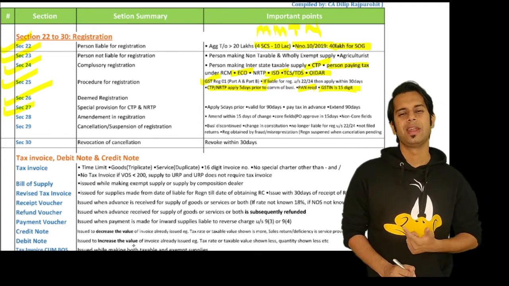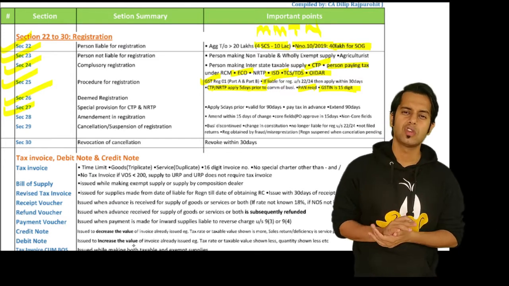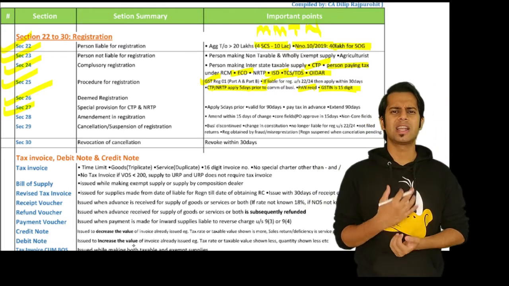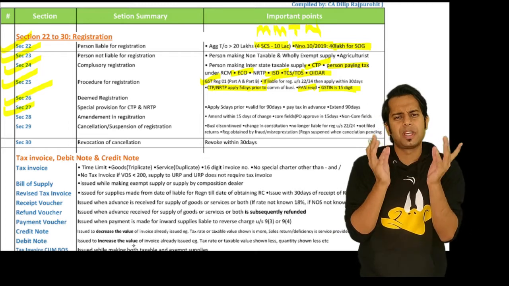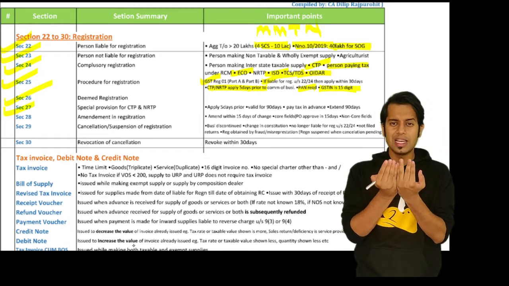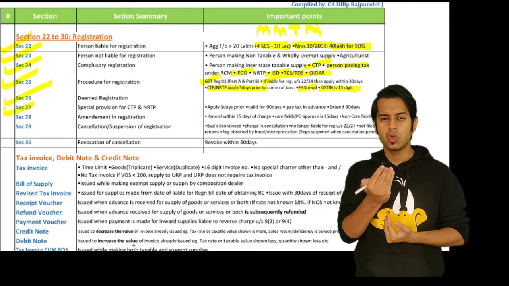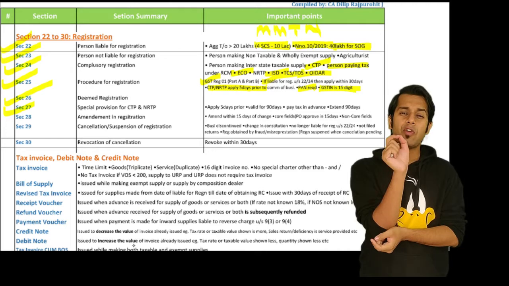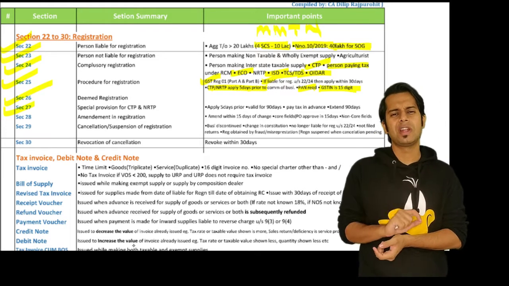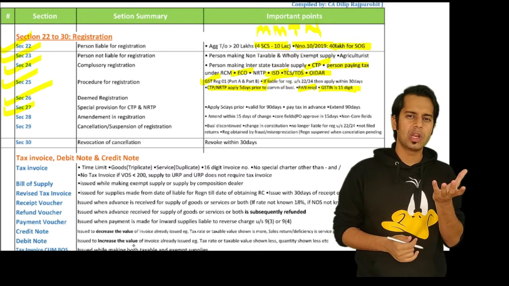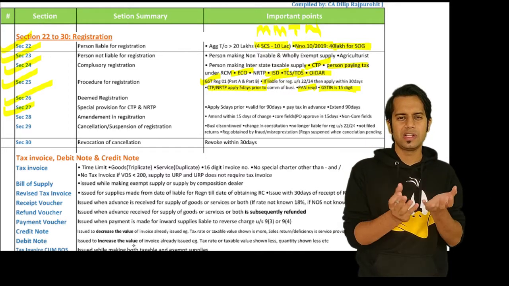Section 27 is talking about the special provision which is applicable to a casual taxable person or non-resident taxable person. So what are the special provisions? They should take registration 5 days prior to the commencement of business. Then the registration shall be valid for 90 days or the number of days they are seeking it for, whichever is earlier. If I apply for registration only for 20 days, then 90 days or 20 days, whichever is earlier, 20 days.